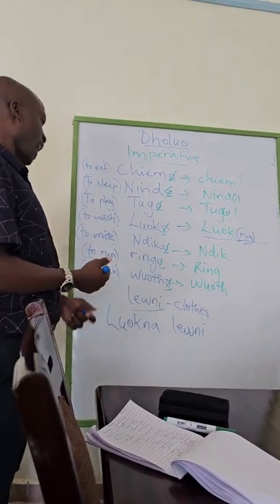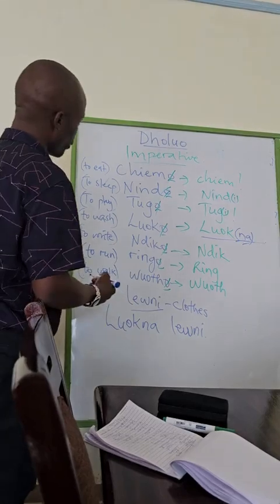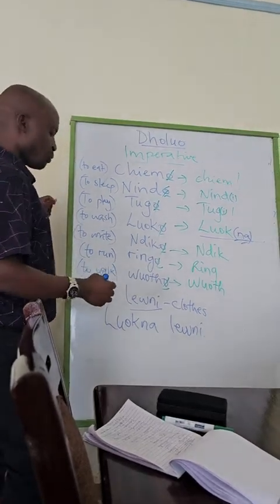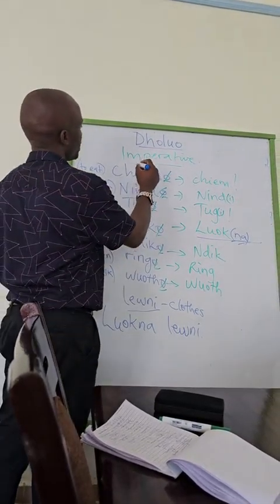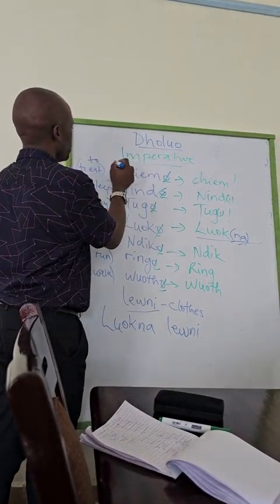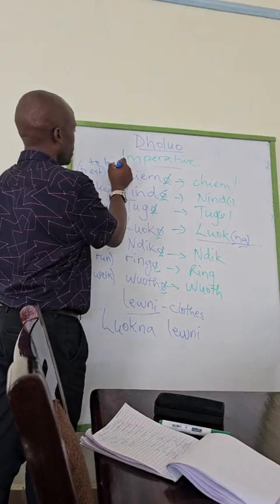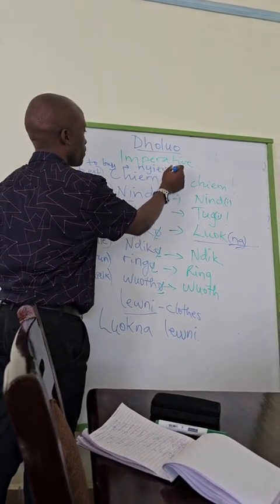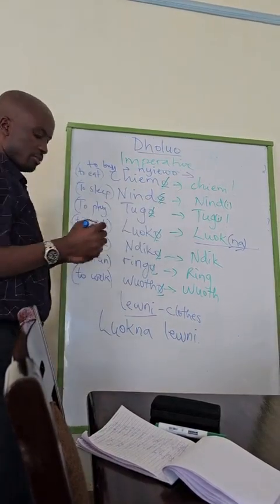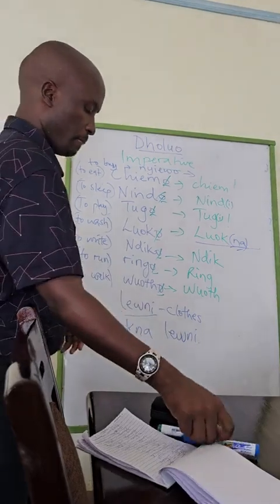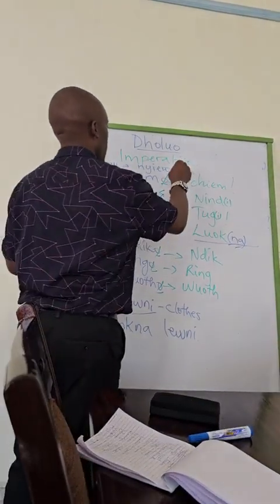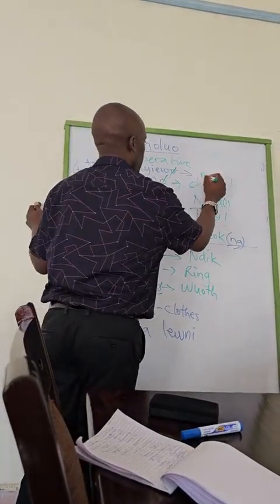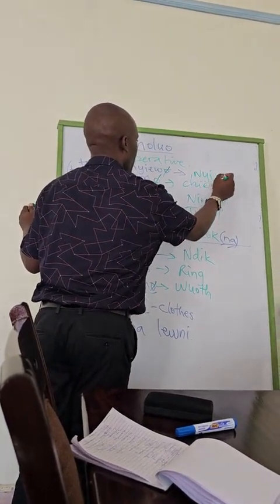You can also ask somebody to buy for you something. To buy is nyiewo. Let's put it up here. So in the imperative, you remove the o, so it becomes nyiew.